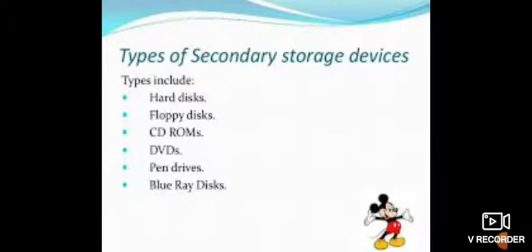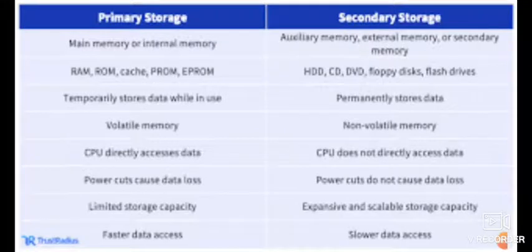Now we come to the difference between primary storage devices and secondary storage devices. The first is that primary storage is main memory or internal memory, meaning it is fitted inside the CPU, and secondary storage is auxiliary or external memory. Examples of primary memory are RAM, ROM, cache memory, and examples of secondary storage are hard disk, CD, DVD, floppy, flash drive or pen drive.